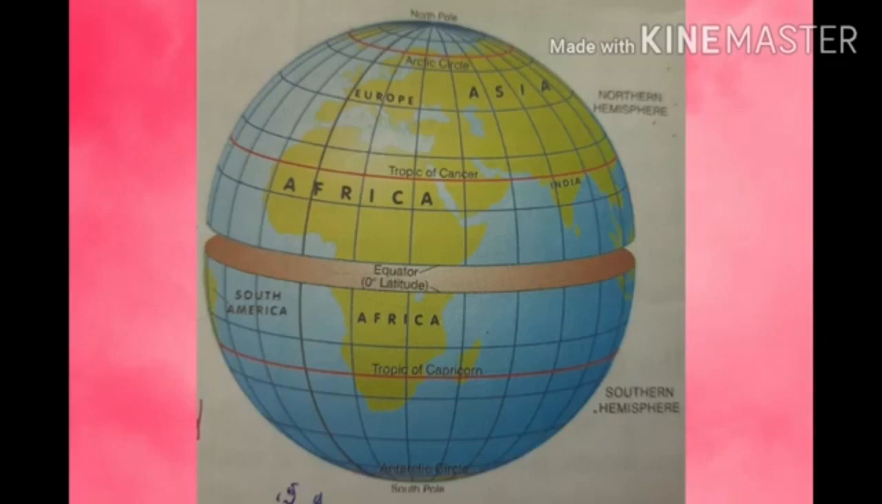Children, most of the northern hemisphere is covered with land while most of the southern hemisphere is covered with water. Children, look at the map. Most of the northern hemisphere is covered with land while most of the southern hemisphere is covered with water. Children, look at the globe.